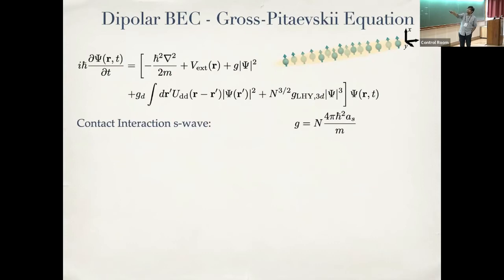This is my Gross-Pitaevskii equation. This is my kinetic energy. This is some external potential, which is the traps, and also it will include the light in a moment. This is the contact interaction. This is the magnetic dipole interaction. And this is a term that I'll come to in the end. This is a term that is a quantum correction.